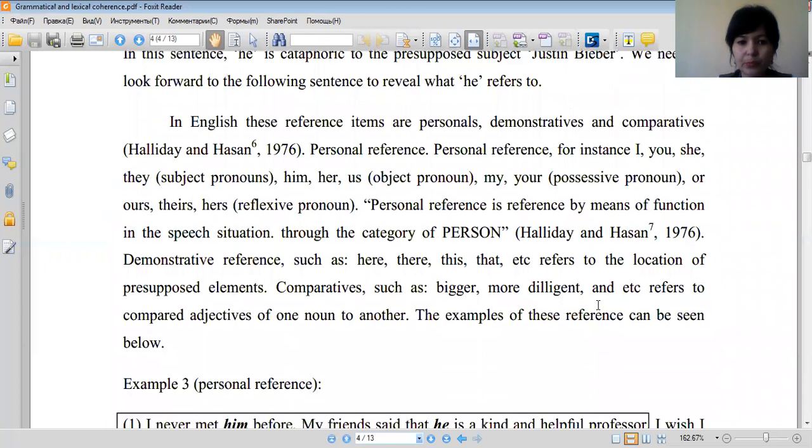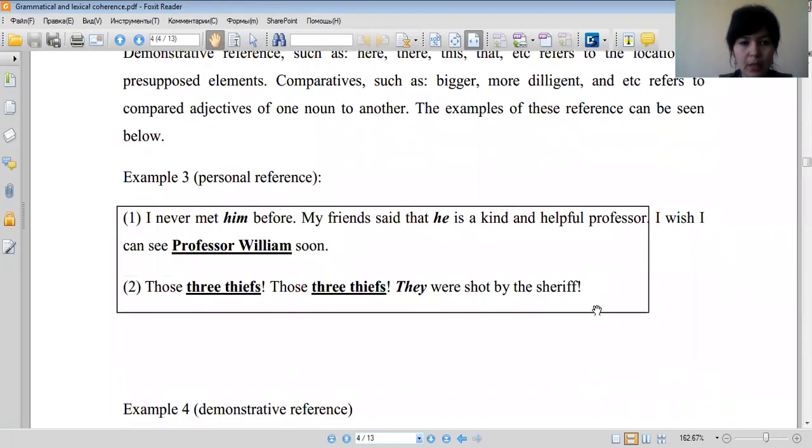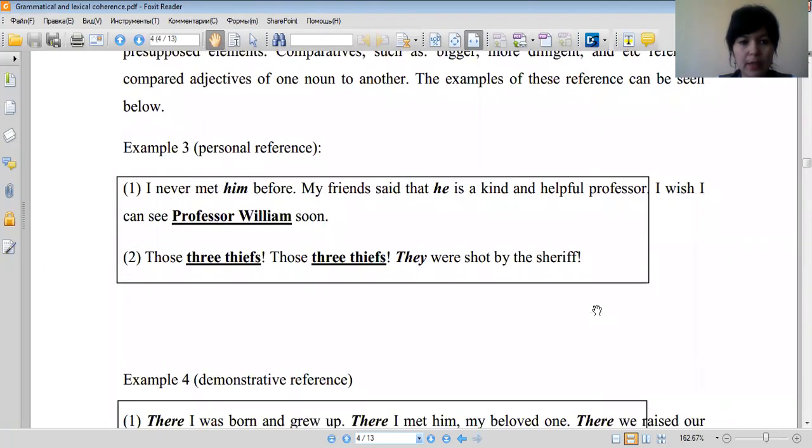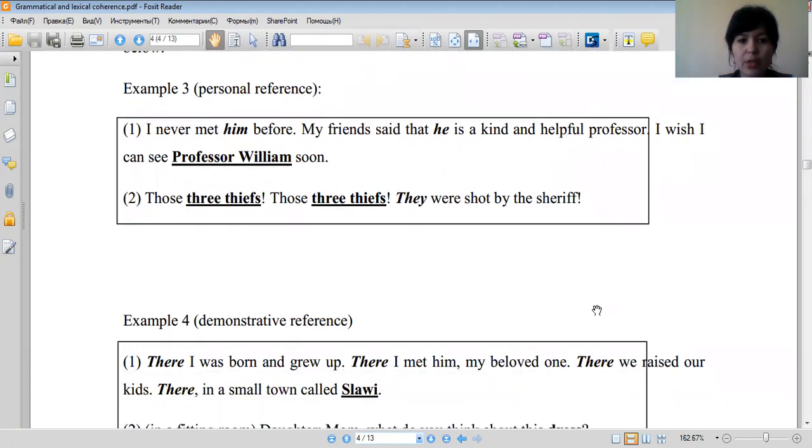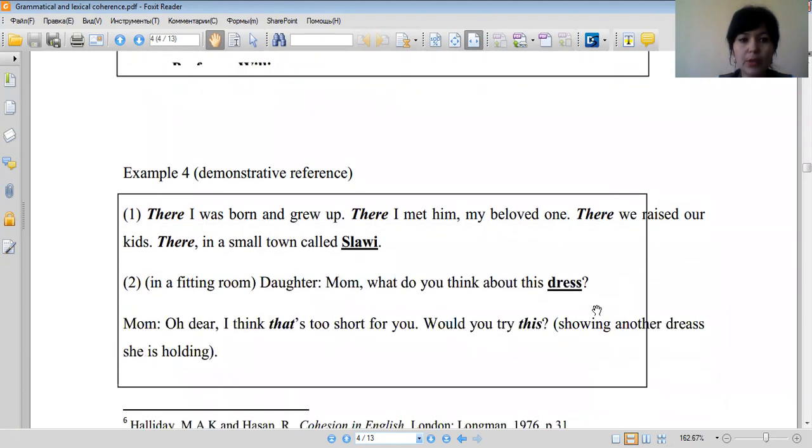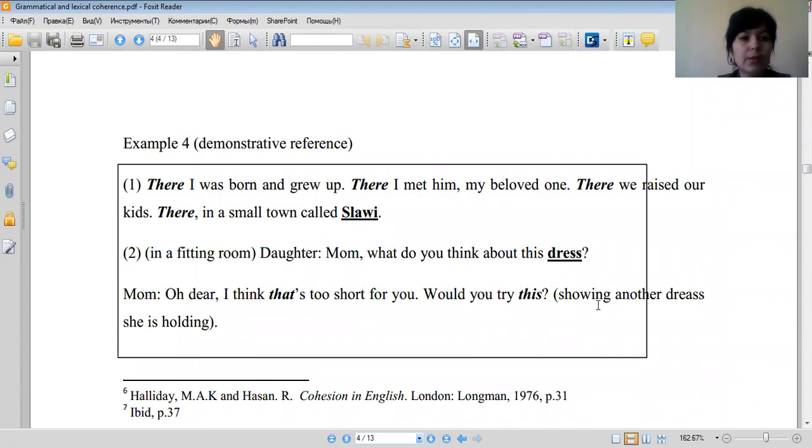If we look at the personal reference: I never met him before. My friend said he is a kind and helpful professor. I wish I can see Professor William soon. Those three thieves, they were shot by the sheriff. Demonstrative reference: There I was born and grew up. There I met him, my beloved one. There we raised our kids. They are in a small town called Slavi.